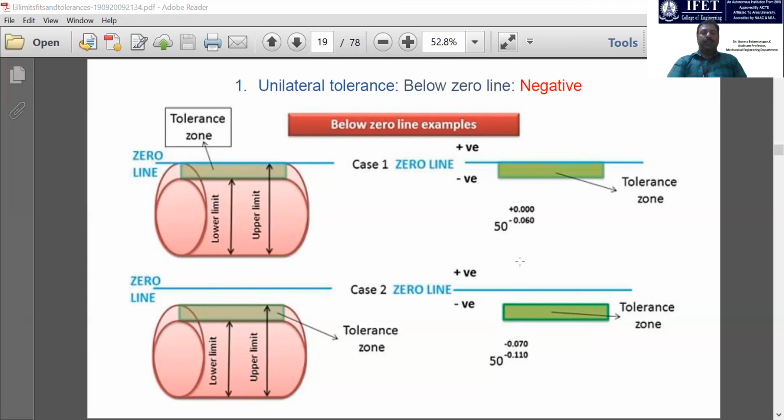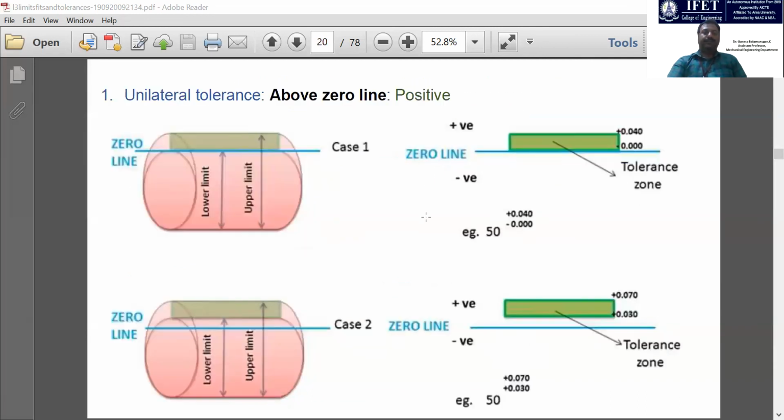In case 2 you should not exceed 50 mm, but you have to reduce up to this range only. You can reduce the diameter within this range. This is the case 2 type of unilateral negative tolerance, right?